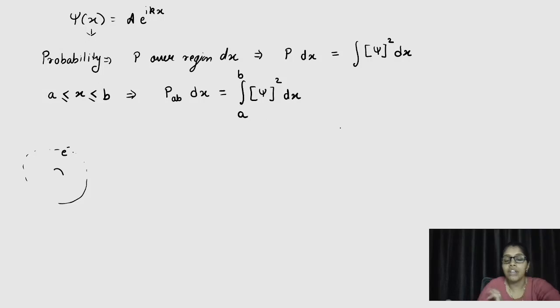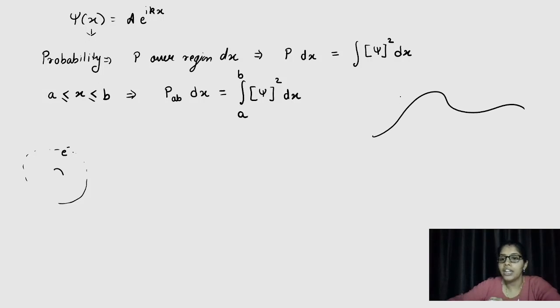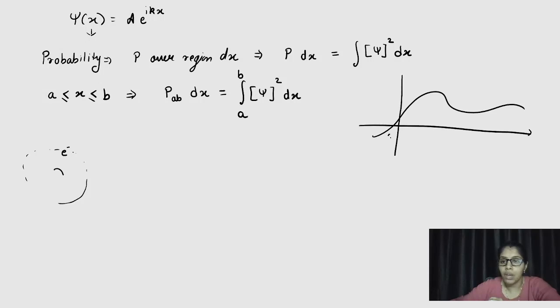Right. So now if I just draw a wave function like this, and here I assign an axis. Suppose this is my axis. This is my origin, this will be my x-axis, and this will be my y-axis. Now we are only limiting our wave function to be around the x-axis. Suppose this is point A, this is point B, and the particle is supposed to be found over this region. So the square of this wave function, what will it give us?